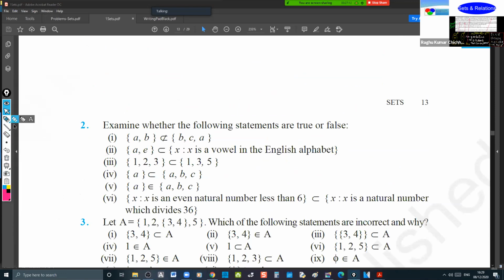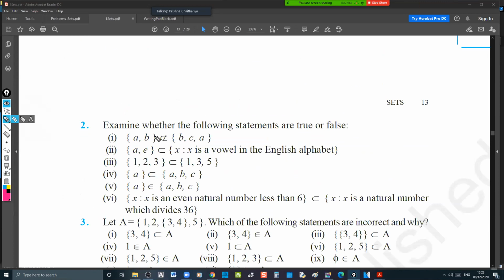Yes, sir. First one: {A, B} is not a subset of {B, C, A}, which is false. {A, E} is a subset of X such that X is a vowel in the English alphabet, which is true. {1, 2, 3} is a subset of {1, 3, 5}, which is false. {A} is a subset of {A, B, C}, which is true.